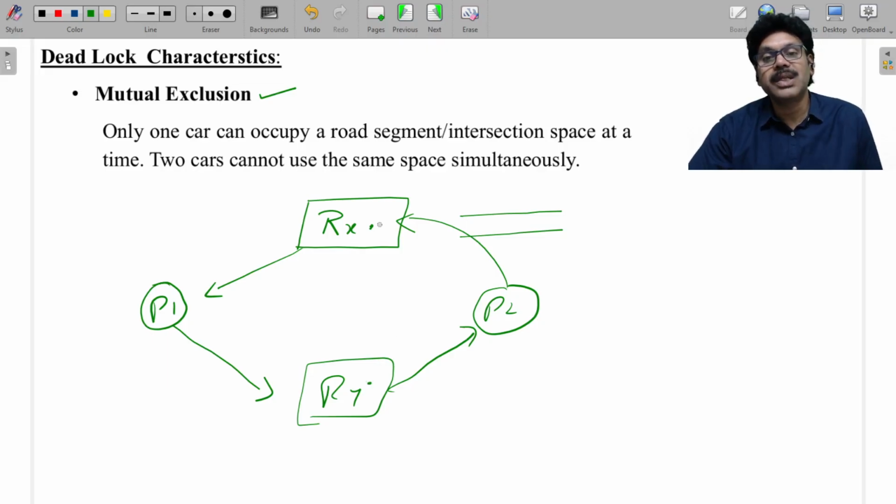If there is one more copy available here, then there will not be any deadlock, because that copy is freely available. Whoever is requesting, P2 is requesting, so you can assign it. P2 will complete its execution. There is no cycle formation in this case.